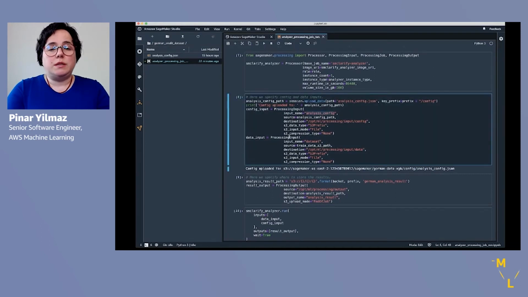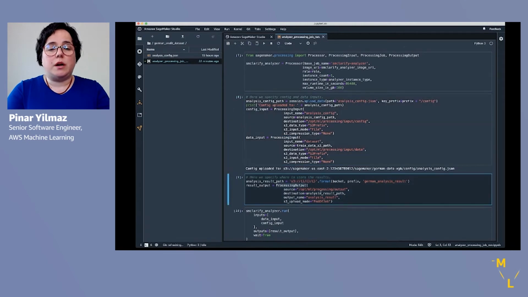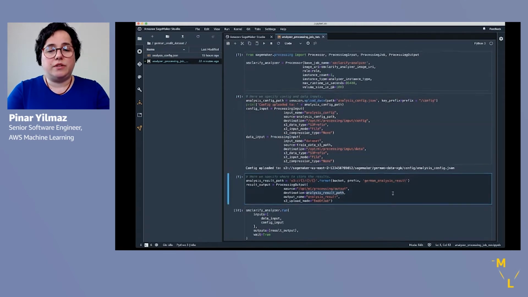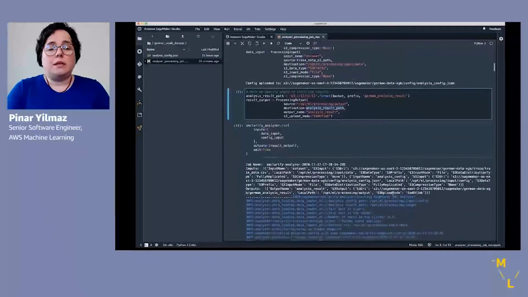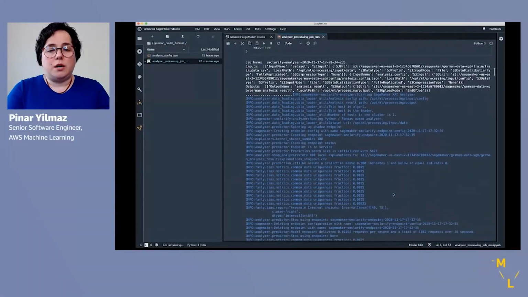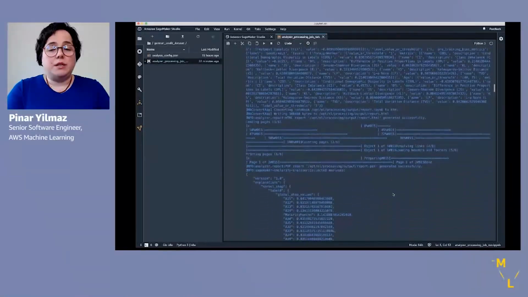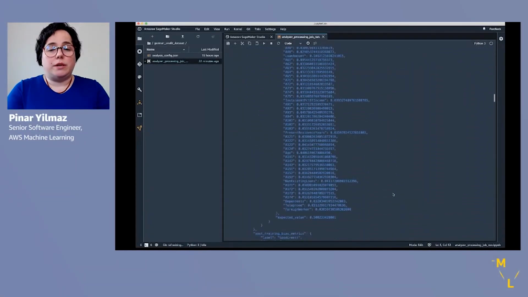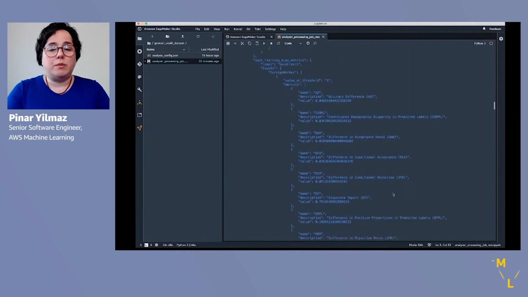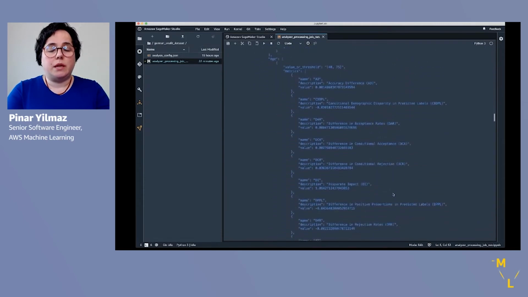One of the inputs is the analysis configuration that contains the parameters for different algorithms and their configurations. And once we run this job, what we're going to see is a JSON report that contains the raw metrics, as well as an HTML and a PDF report.